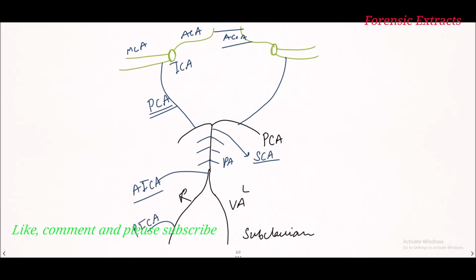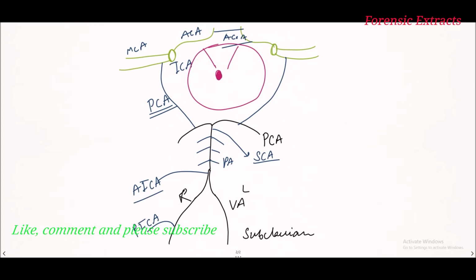Now this is the complete circle of Willis, and there is a pituitary gland in the area at the base of the brain. So this is the base of the brain where the circle of Willis is situated, and there is a pituitary stalk and optic chiasma right there. This area is known as the interpeduncular fossa, which is surrounded by the circle of Willis.